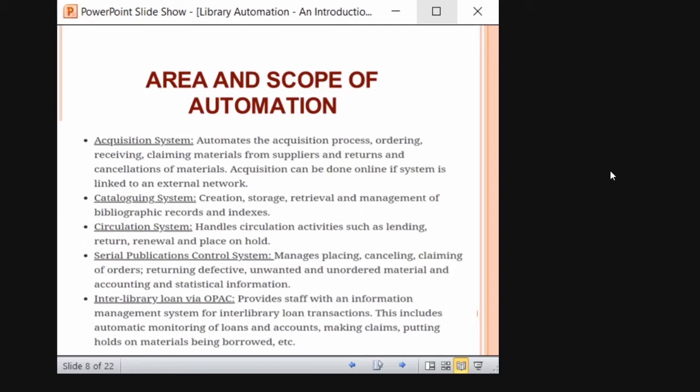So manually, while doing circulation, the problem is, for example, let's say students are having 14 days and faculty is having 1 month lending period. So I cannot, as a librarian who is doing this work manually, I cannot remember the renewal date of everyone, right? The automated circulation module will help you to do that.